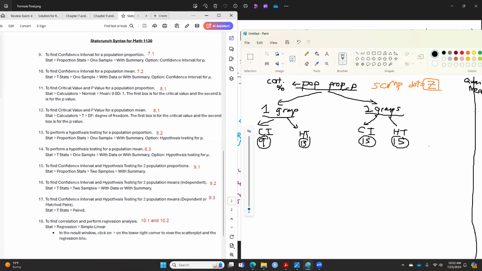But I want to point out how you write your hypothesis statements. If you have one group, you use P. The null hypothesis is always P equals P0, and your alternative is P less than, greater than, or not equal to P0.